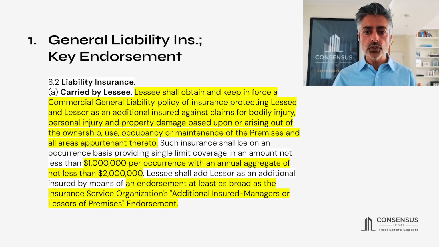This additional insured requirement provides that the insurance company, if everything is done properly, will not only indemnify lessor against any damages it suffers from this lawsuit, but that it will defend lessor. It will hire counsel to defend lessor.